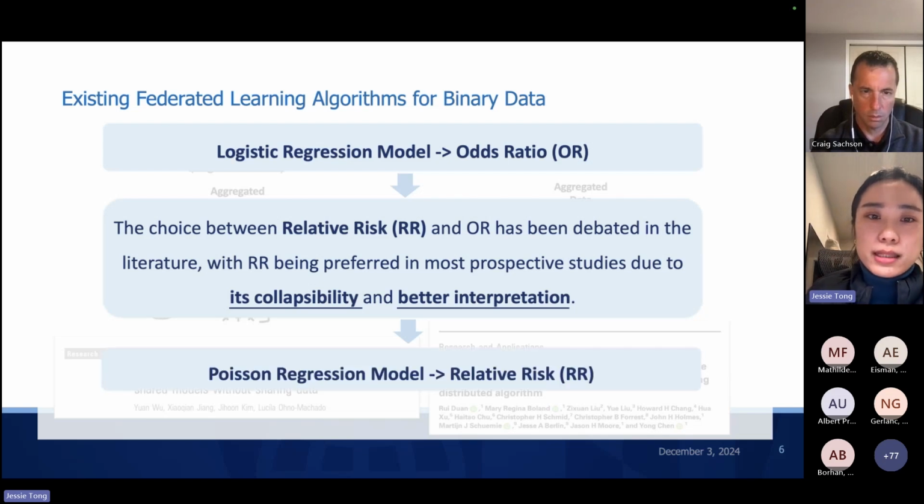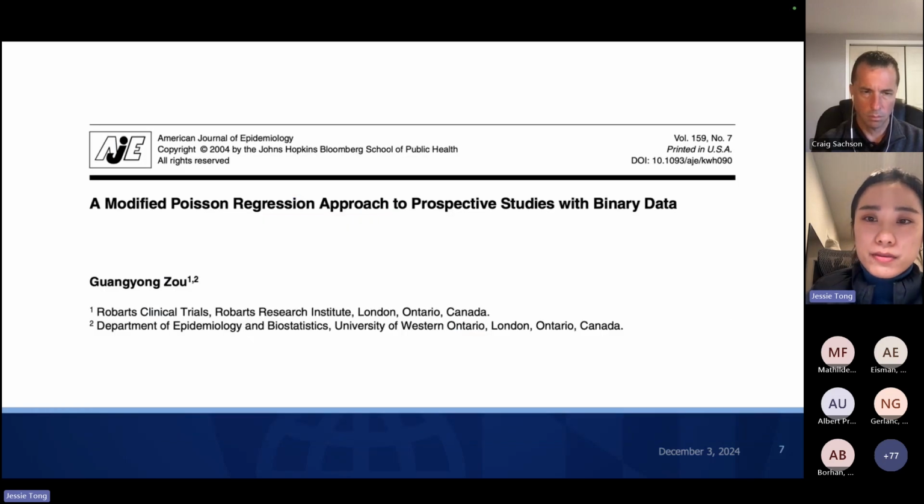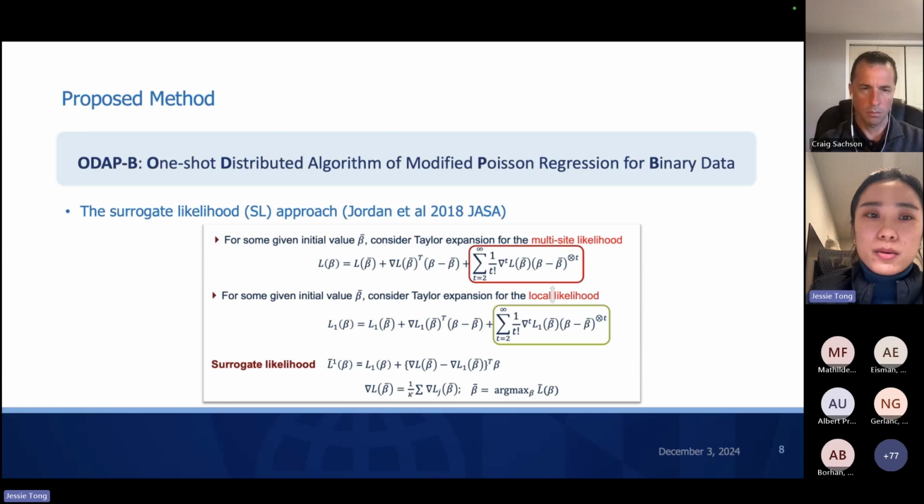If we want to obtain the relative risk, people will usually use the Poisson regression model. However, to estimate the relative risk for binary data using a Poisson regression model, we need to make some modification to the Poisson regression approach. A few years ago, a modified Poisson regression approach was developed for binary data. What we developed here is how to make this method a distributed algorithm, and today I want to introduce what we developed.